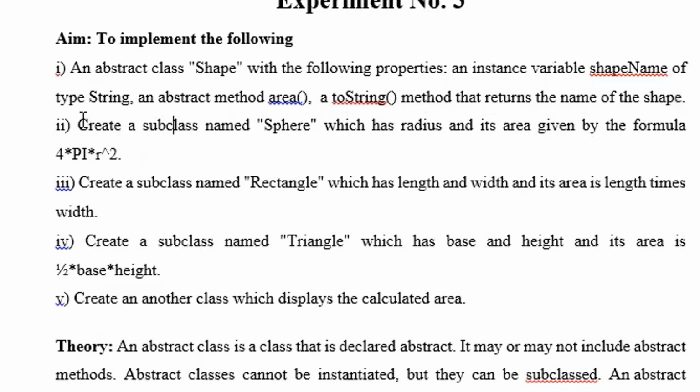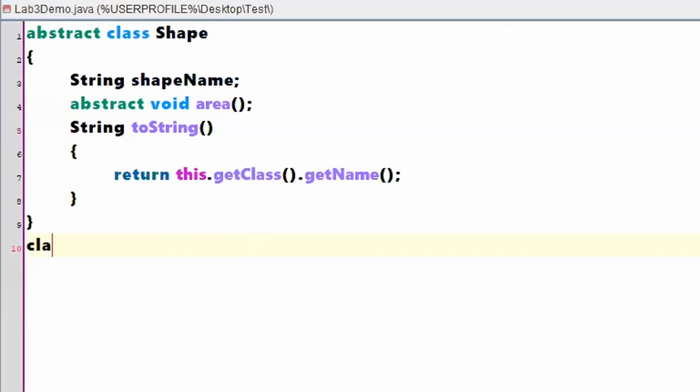What is the second statement? Create a subclass named Sphere, which has radius and its area given by the formula pi r square. What is the child class name it is asking? It is asking for a class called Sphere. I created a class called Sphere. In this Sphere, what is the requirement? It should have something called radius. So double radius, this is an instance variable.